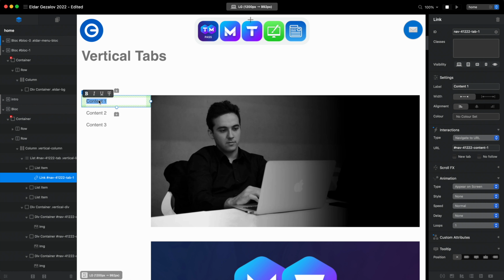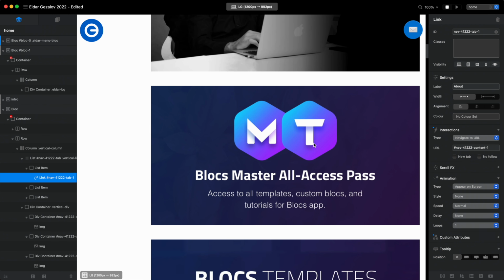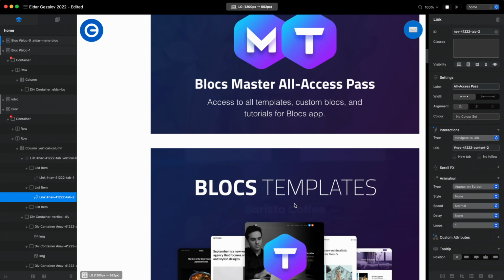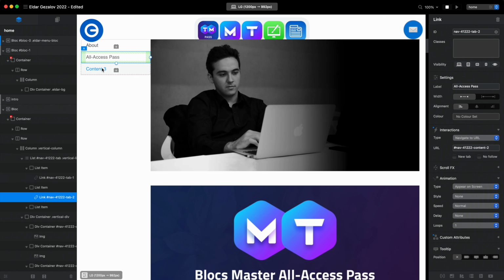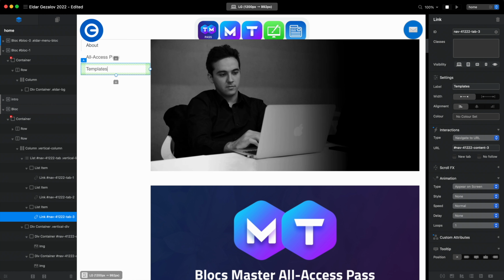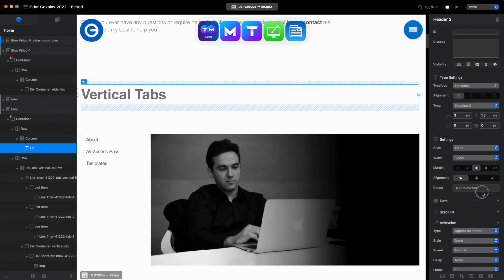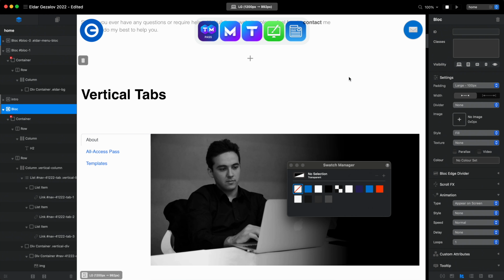So let's say this is the about me, whatever, or just about. This is the all access pass, and this is the templates. So let's name the third content templates. The third tab, the third link, and the third content area will be templates. So we already have something here, but let's add some colors as well, like that.